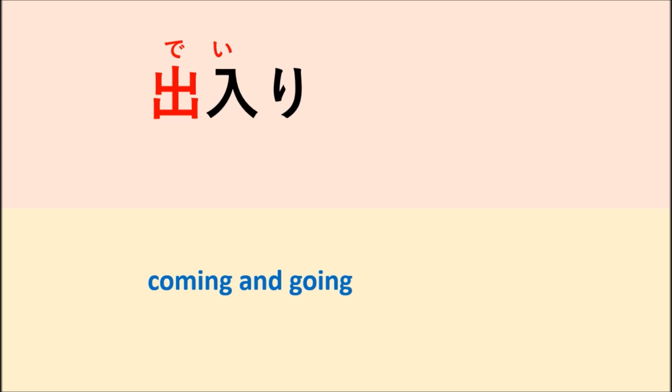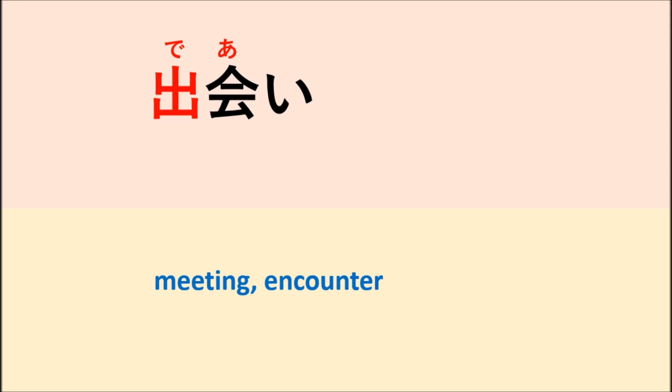Deiri means coming and going. This means the place that you can get out and come in. Deai means meeting or encounter. We can say deatta, which means you found something by yourself.